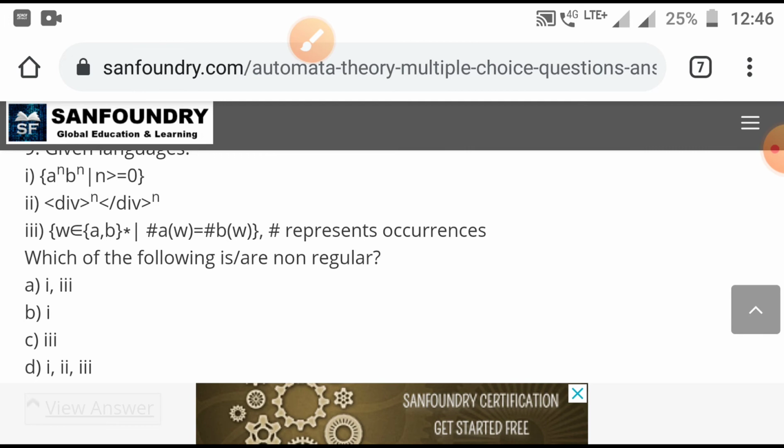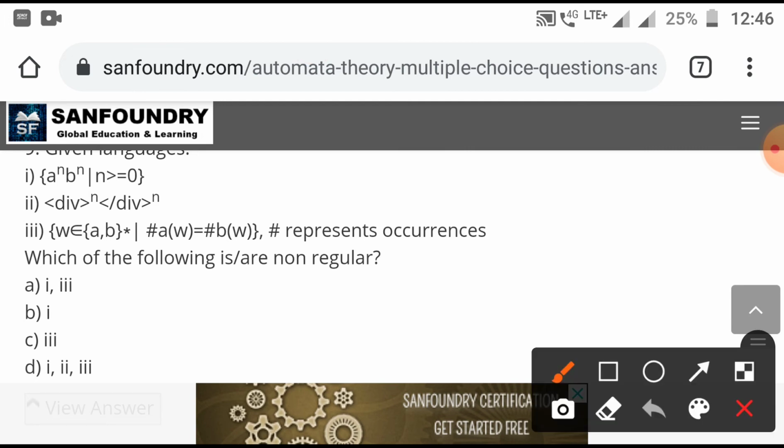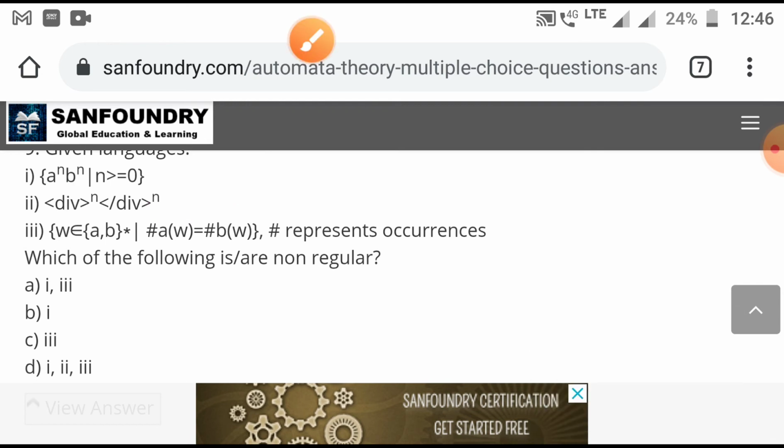Actually so many symbols are used here. W is given, and W we have to match. So many symbols are given here that we have to match. Starting and ending can be obtained, but this W is given here that we have to match, and W is made up of a and b, and we cannot match through a DFA, so it is not possible. And here also the same problem, this is also about matching. Here is a well known question, it is not regular. Here also matching is given, so this is not regular. So every language mentioned in all three options is non-regular.